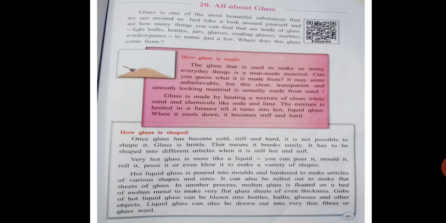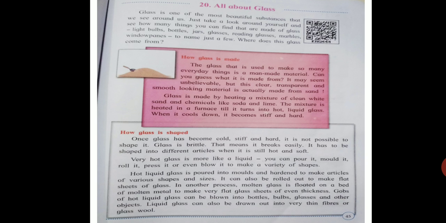Now see how glass is shaped. Once glass has become cold, stiff and hard, it is not possible to shape it. Glass is brittle, that means it breaks easily. It has to be shaped into different articles when it is still hot and soft. Very hot glass is more like a liquid. You can pour it, mold it, roll it, press it, or even blow it to make a variety of shapes.